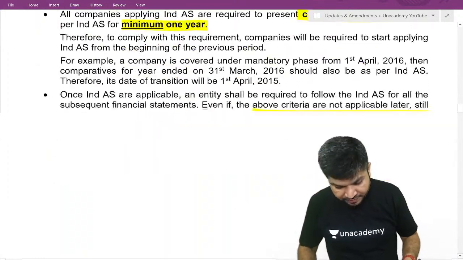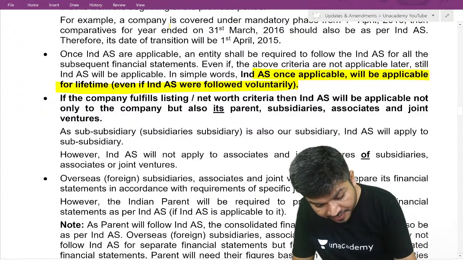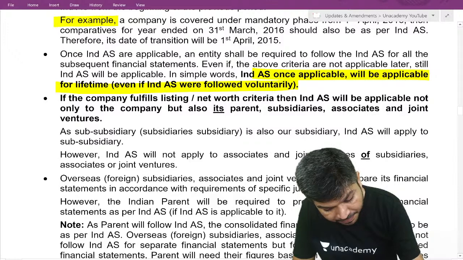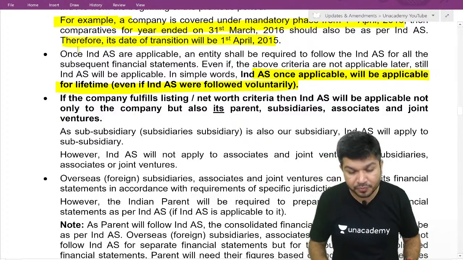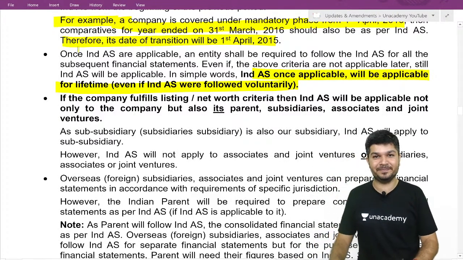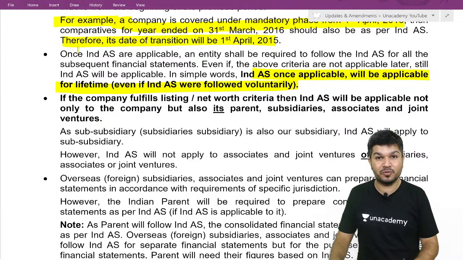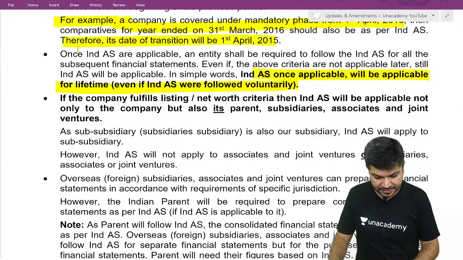So if you are covered under mandatory phase from 1/4/16 onwards, effectively it will be applicable to you from 1/4/15 only.